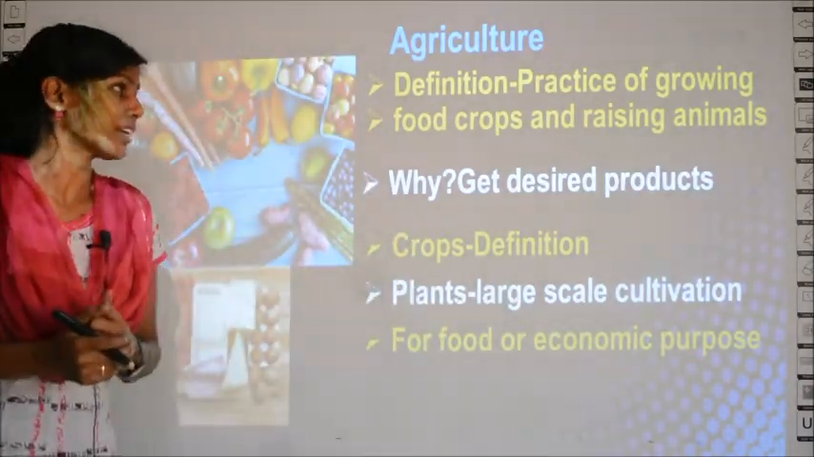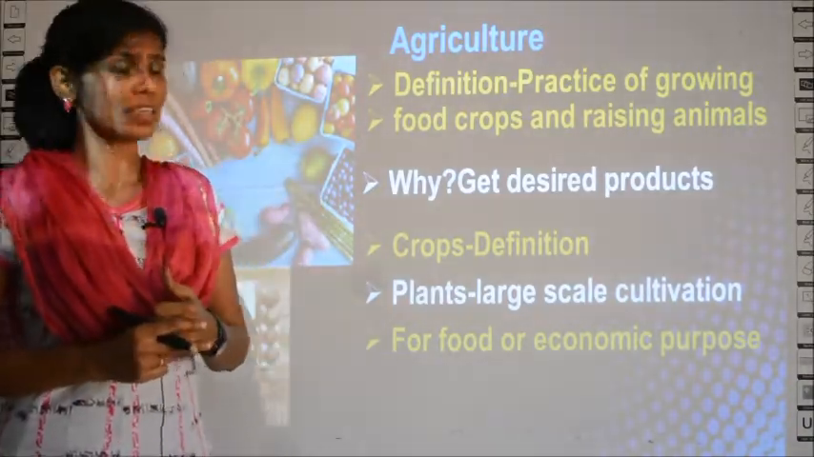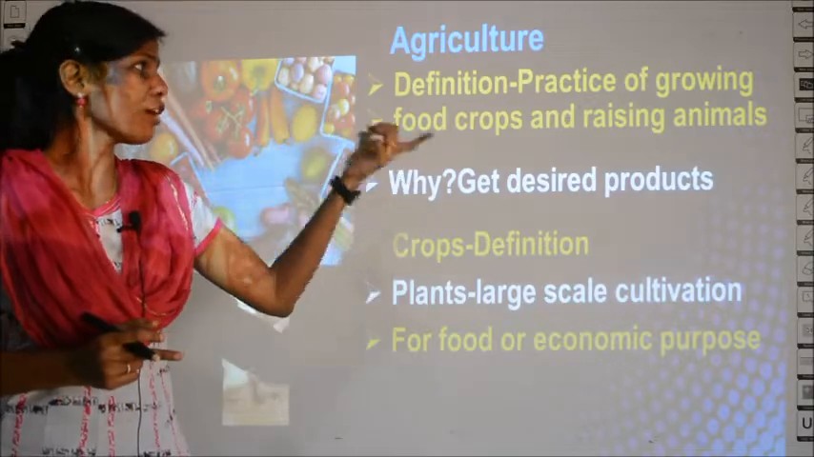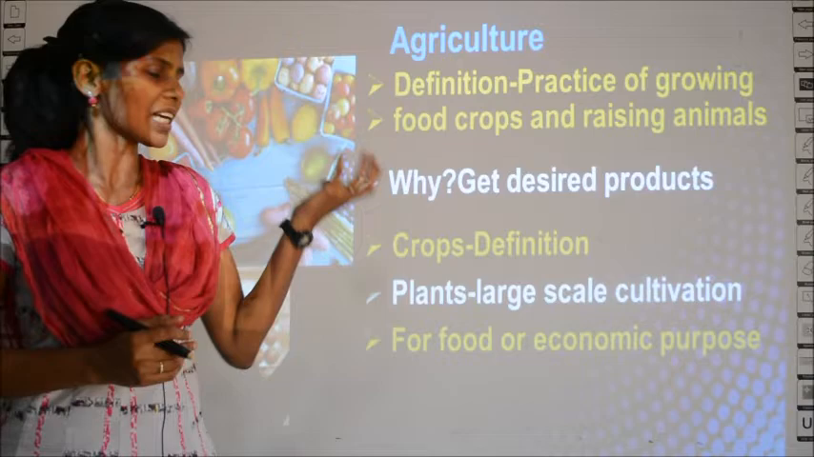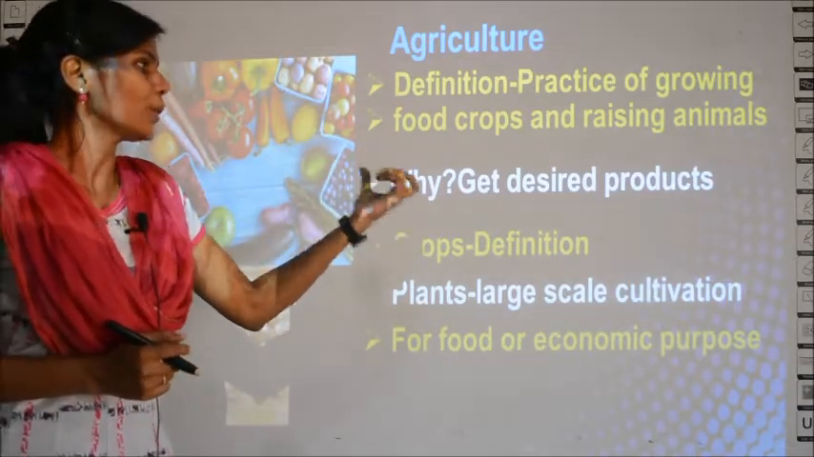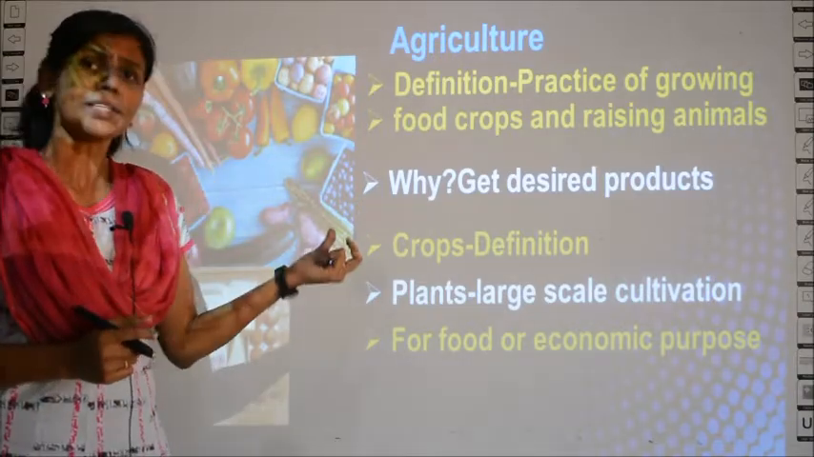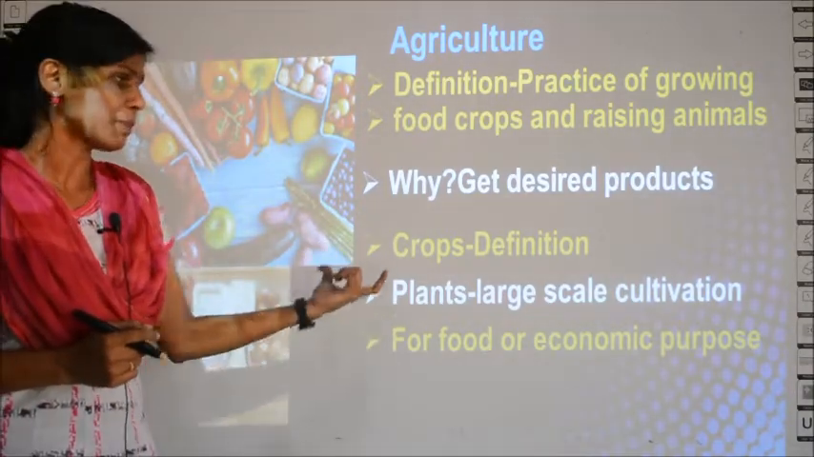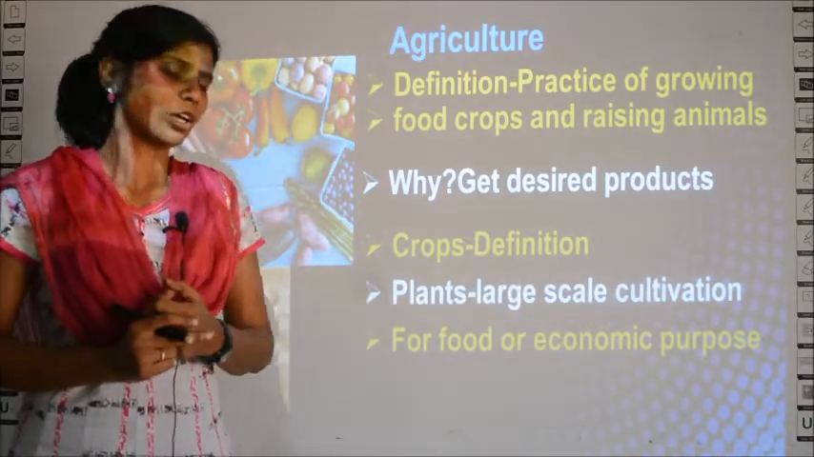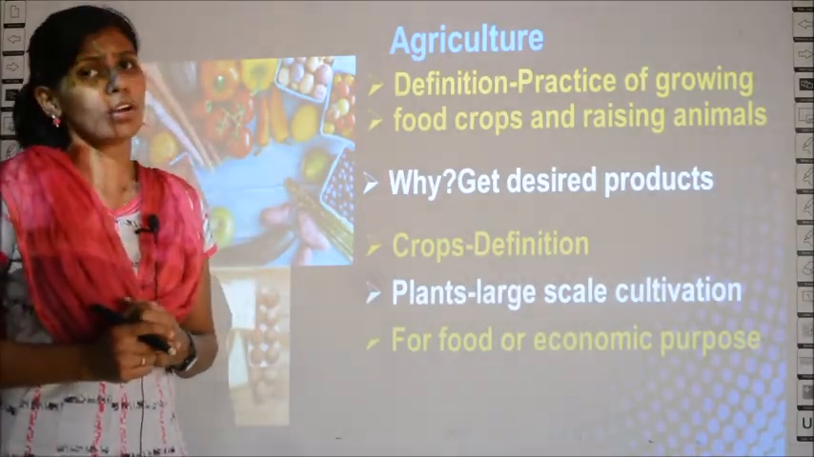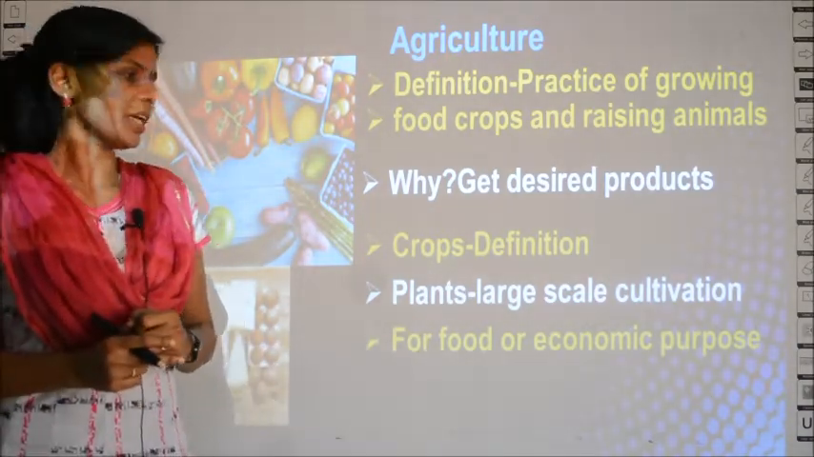So, in this slide what have we studied? We have studied the definition for agriculture. What is agriculture? How can you define it? It is a practice of growing food crops and raising animals. And why do we do agriculture? To get desired products either from the plants or animals. Then what is the definition of crop? If the plants are cultivated on a large scale, then they are termed as crops. And why do you need crops? Crops are either cultivated for food or for economic purposes.